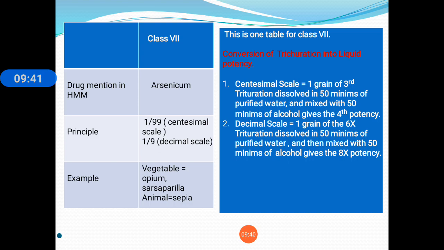Then the examples: from the vegetable kingdom, opium and sarsaparilla, and from the animal kingdom it is sepia. Okay, it is very easy. See, the process of conversion of trituration into liquid potency is the same in all three groups, that is 7, 8 and 9.